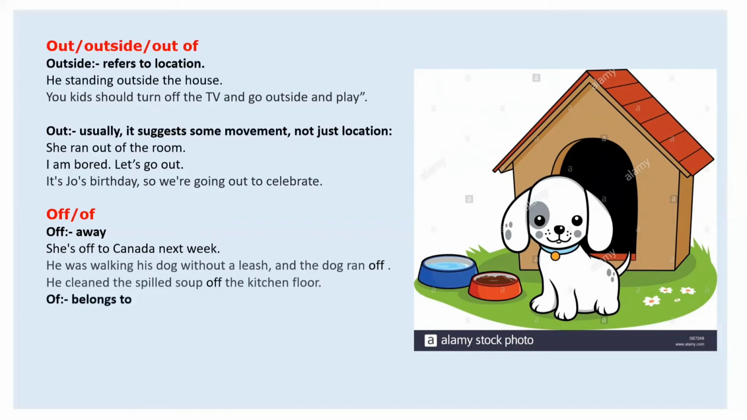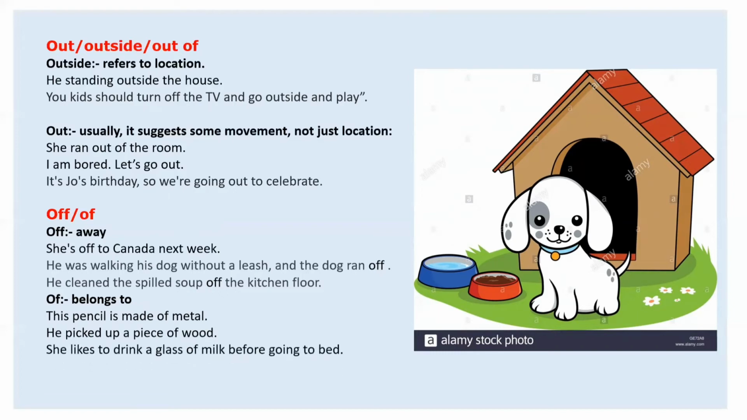Now, of, O F, is used when something belongs to some other person, or something is made of something, like a pencil is made of metal or wood. He picked up a piece of wood. She likes to drink a glass of milk before going to bed.